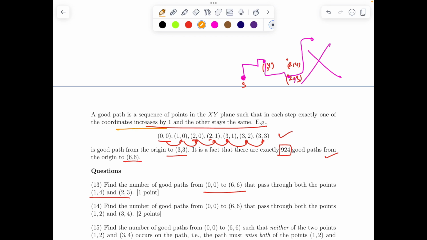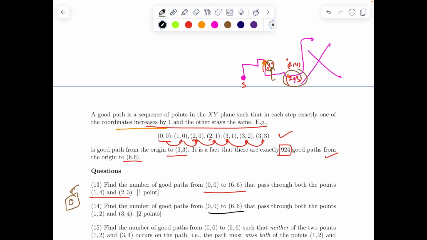Why? Because according to the rule of the game, the coordinate has to increase by 1. So if you are moving from 1 4 to 2 3, no matter what path you take, definitely a coordinate has to decrease, because finally your y coordinate drops by 1 unit. So here the number of good paths will be 0. So that was obviously a very simple problem.